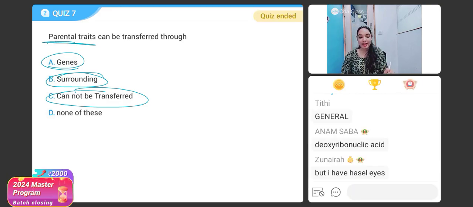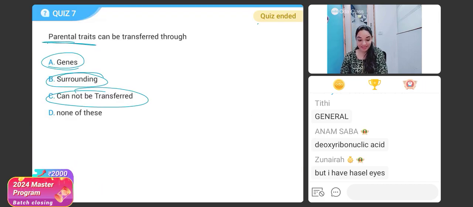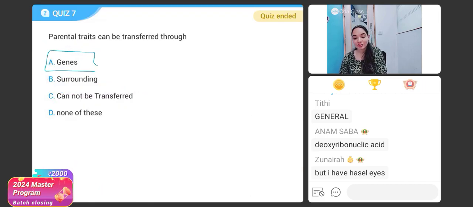Stop, everyone. And the correct answer for the question is option A, genes. Parental traits are transferred through the genes only, students. Now, here we go.